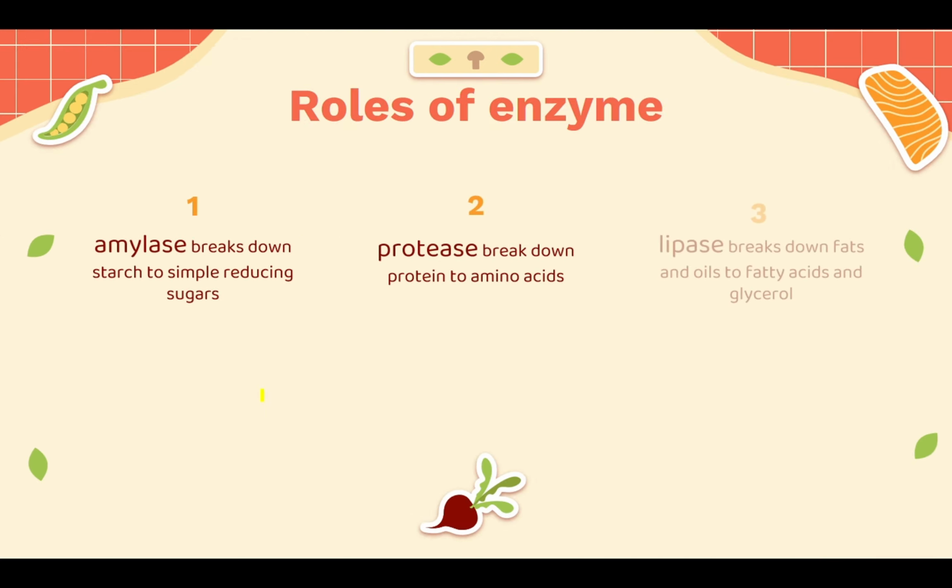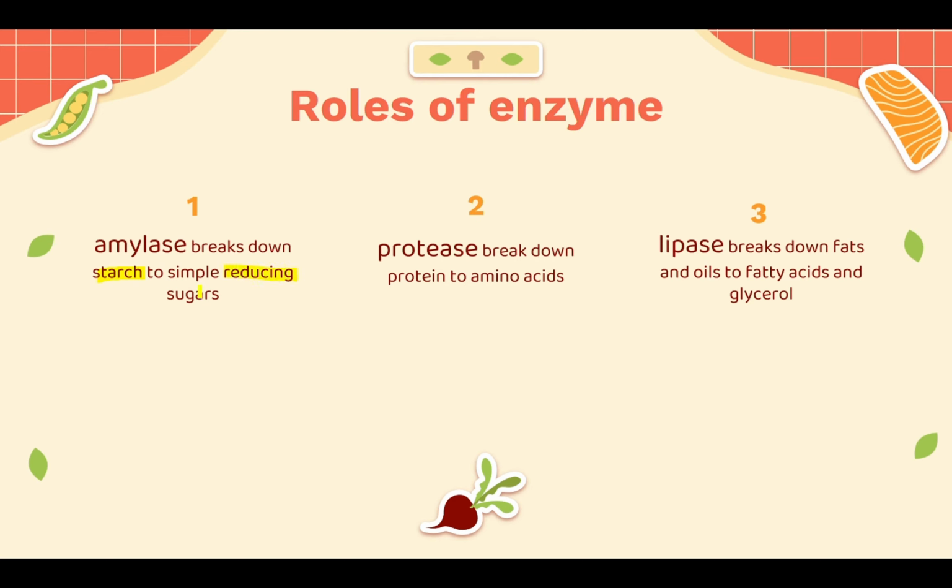The role of enzymes. What are the roles of enzymes? We have three roles for three different enzymes, starting with amylase. Amylase breaks down starch into simple reducing sugar.